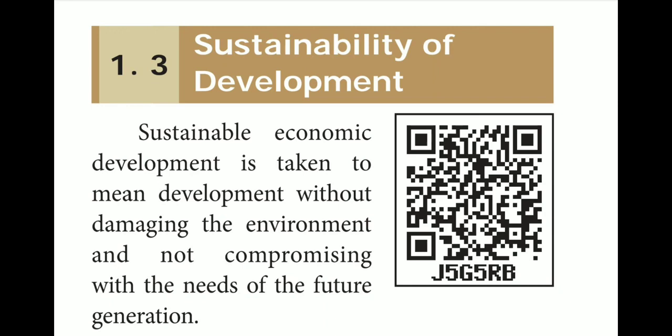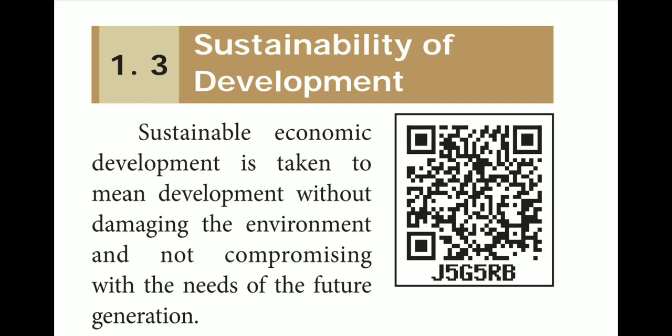Without damaging, there should be development, and not compromising the needs of the future generation. And we should not damage anything or waste anything for the future generation also. For example, if you see some water flowing on the floor or if the tap was open, you want to close it. That is, you should not waste water.